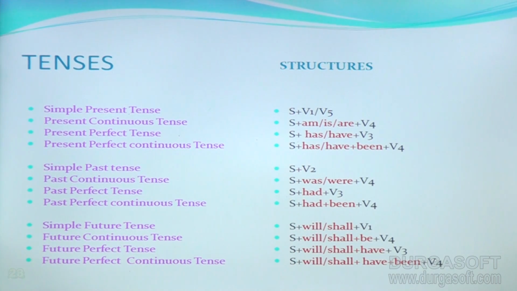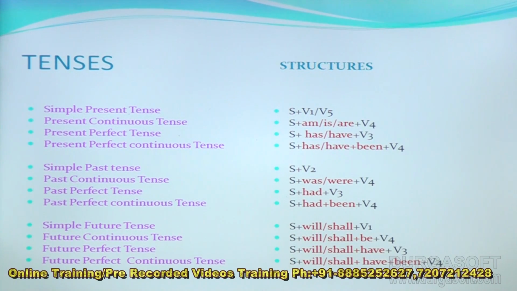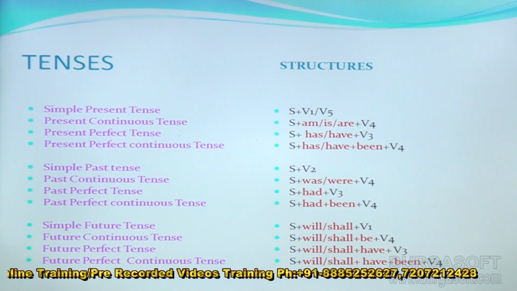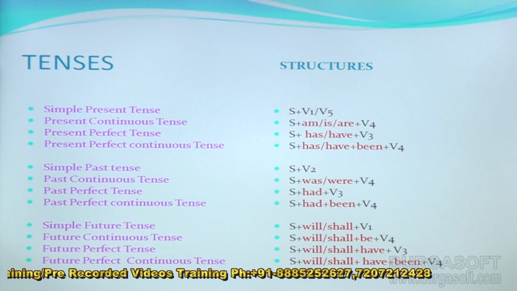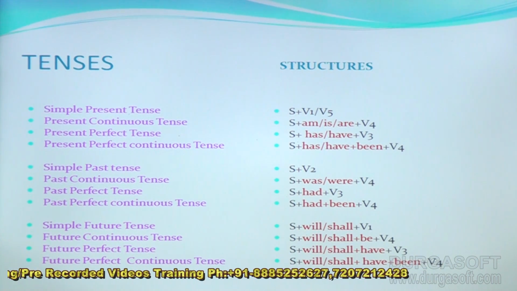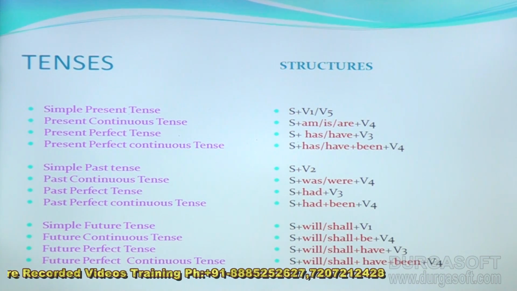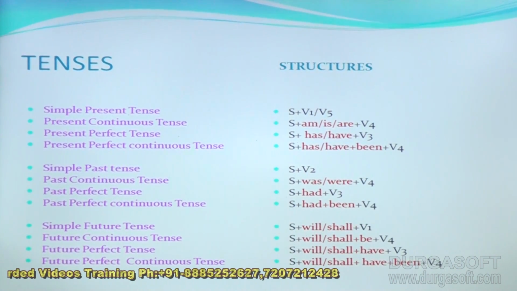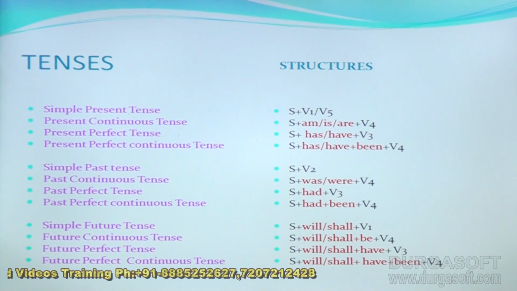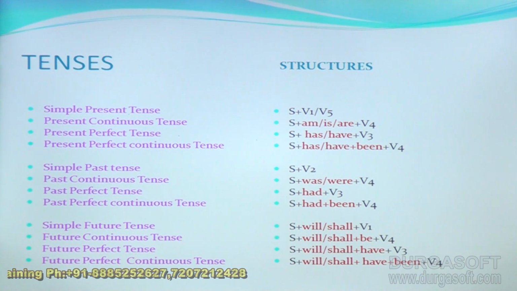And coming to past tense zone, simple past tense structure is subject plus V2, and past continuous tense structure is subject plus was or were plus V4, and past perfect tense structure is subject plus had plus V3. Coming to past perfect continuous tense, the structure is subject plus had plus been plus V4.